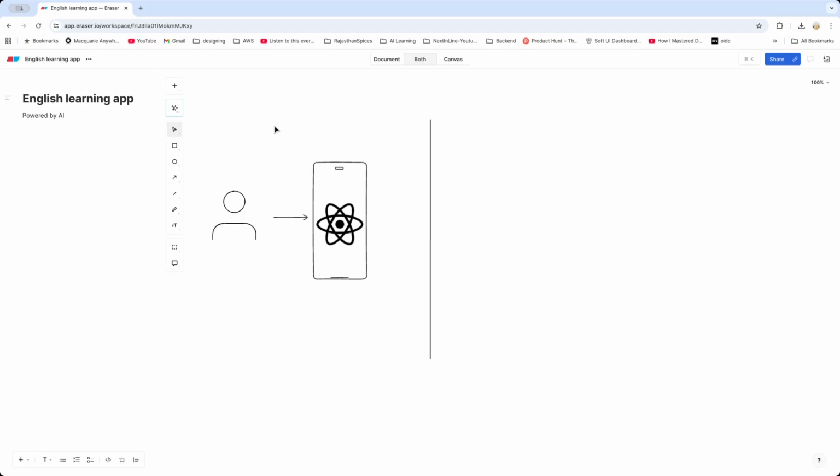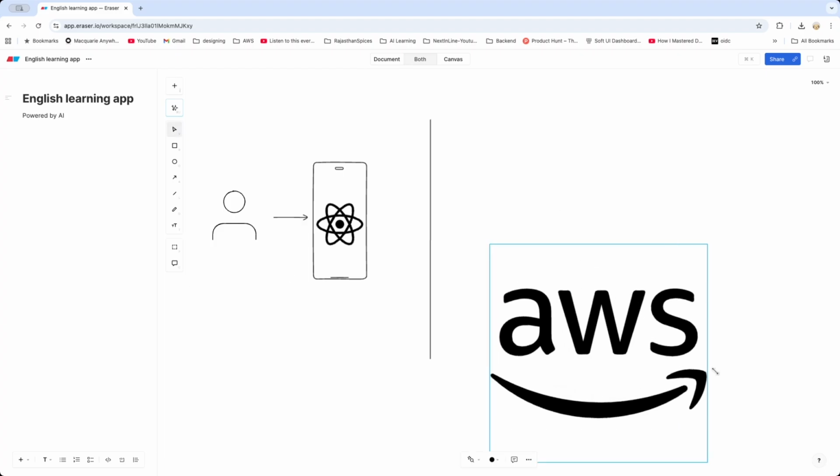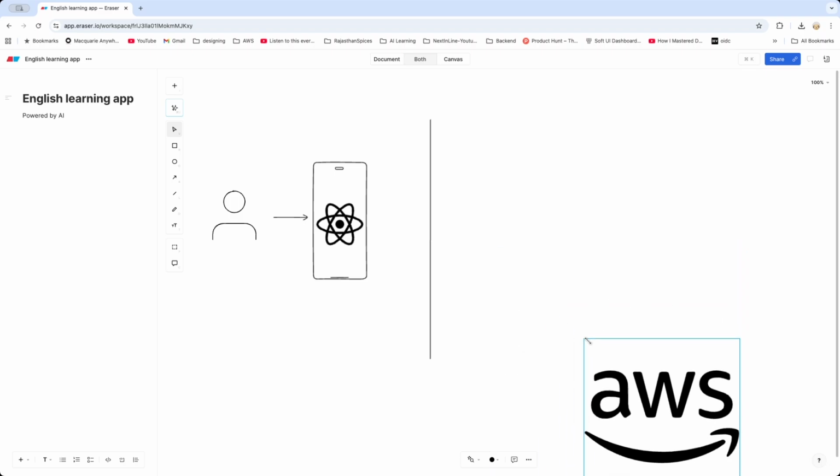But before that, I also want to explain how the cloud infrastructure for this particular app looks. Whenever the user interacts with this application, I've used GPT-4 APIs or GPT 3.5 APIs to do the translation and the suggestions. So this application is going to be interacting with the API gateway. I've deployed this entire application in AWS, right? So this entire backend infrastructure is being built in AWS, right?